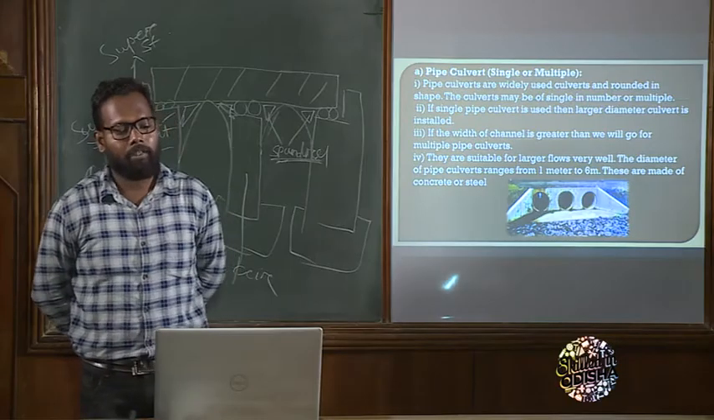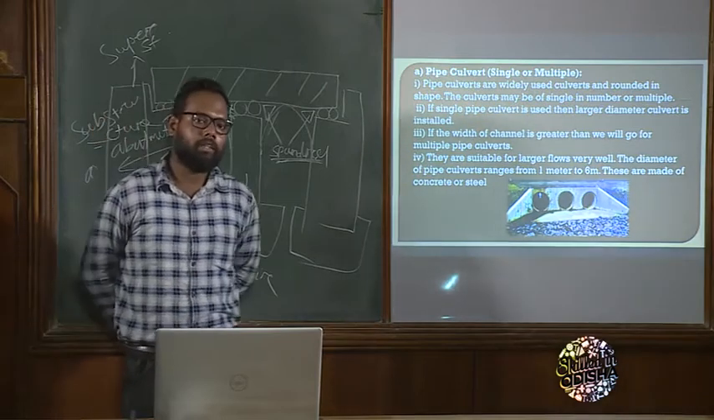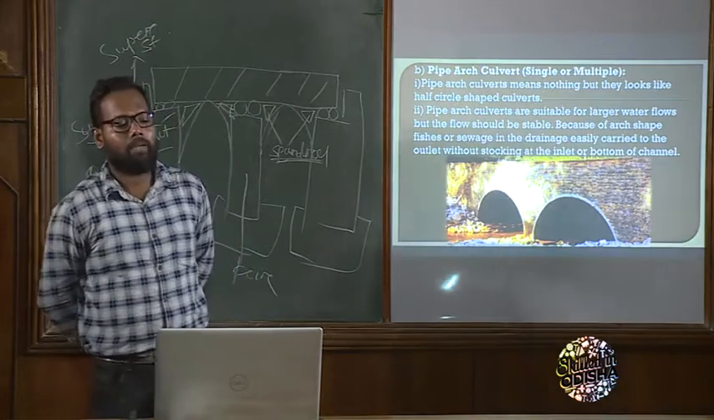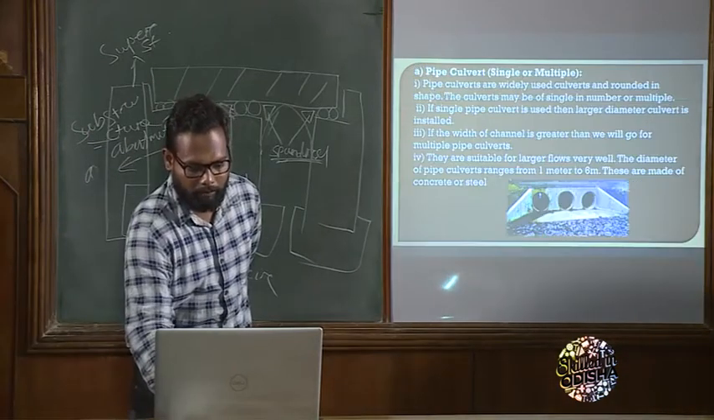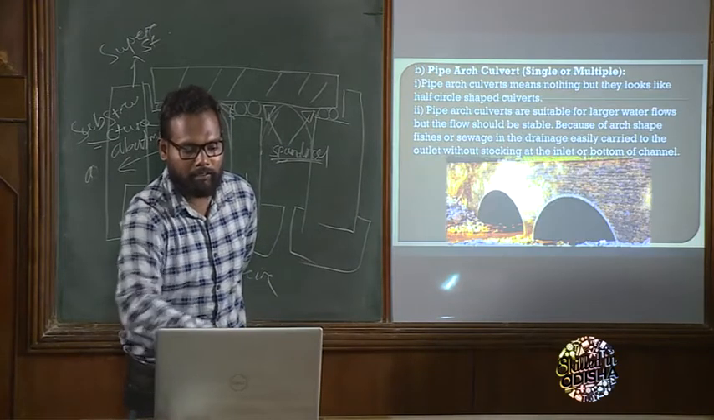These are made up of concrete or steel. Okay. It can be made of steel also, but it is a little expensive. Next is pipe arch culvert. Look at this diagram. This is a pipe culvert and this is a pipe arch culvert.